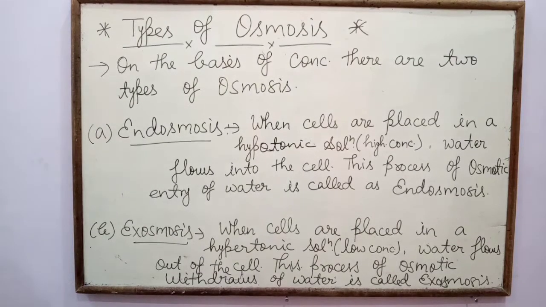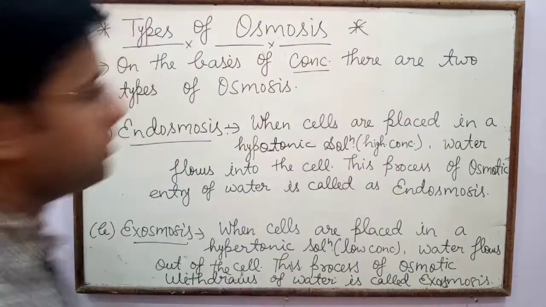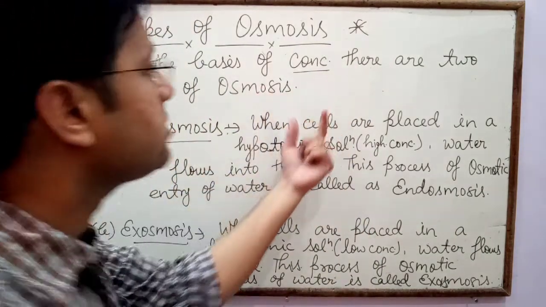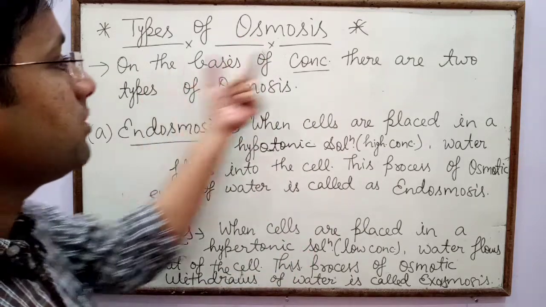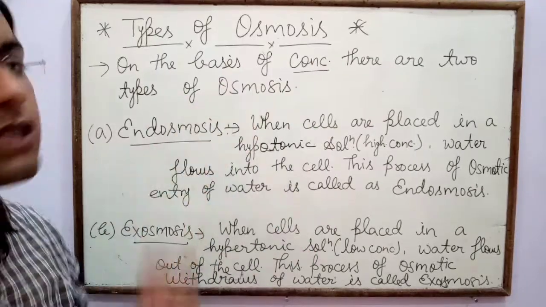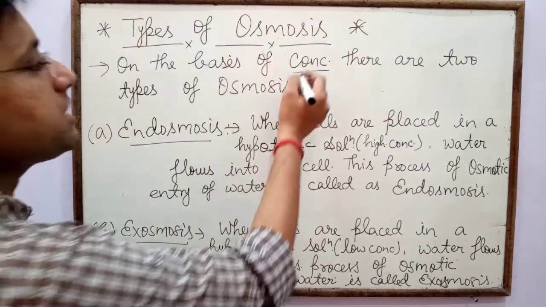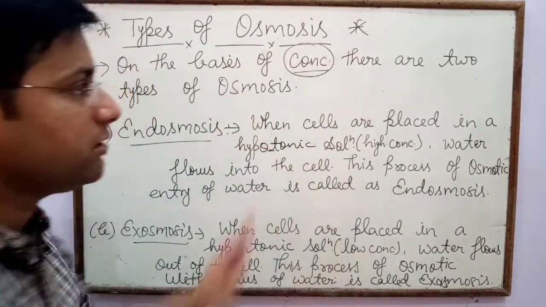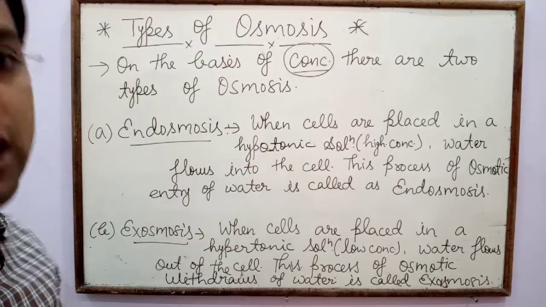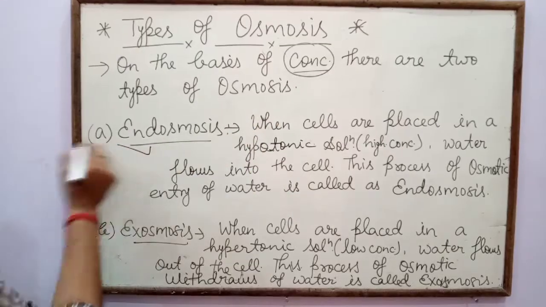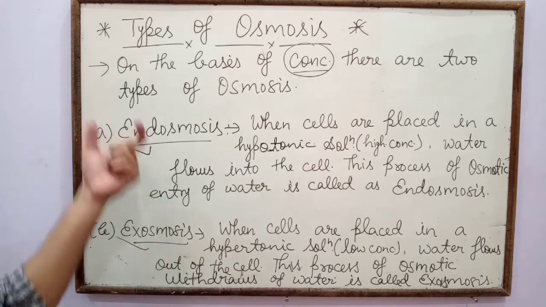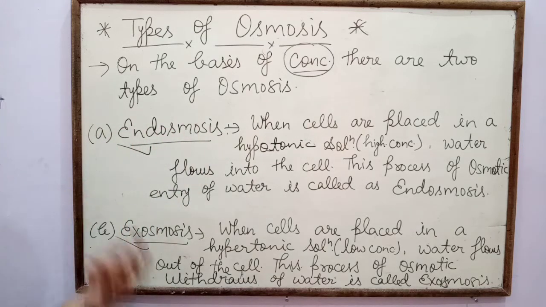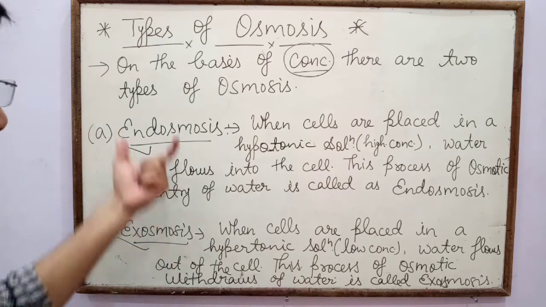Now next is types of osmosis. On the basis of concentration of solution, whether low concentration or high concentration, there are two types of osmosis. First is endosmosis and second is exosmosis. So now what is endosmosis? After that, what is exosmosis?